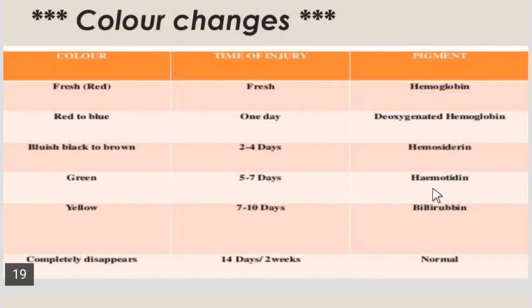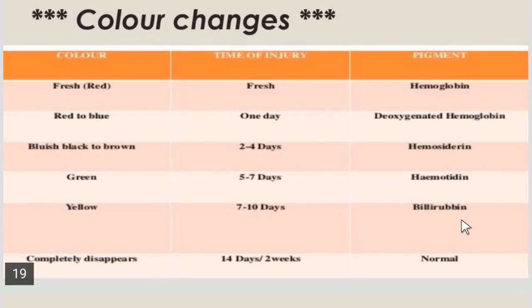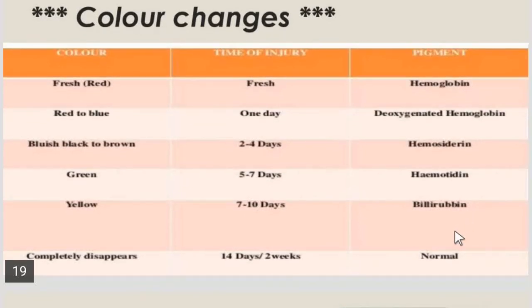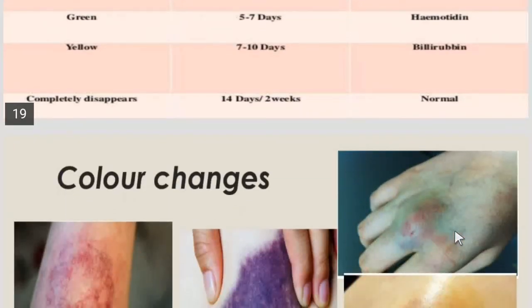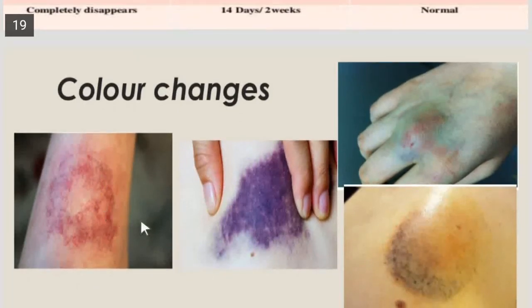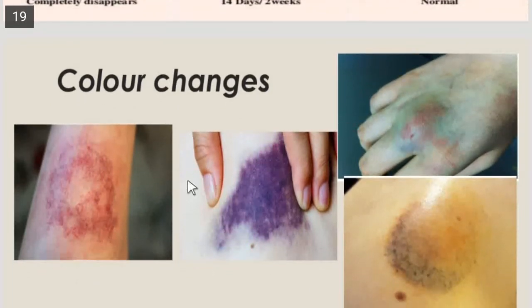Then after this, the yellow color appears within 7 to 10 days due to accumulation of bilirubin. Then within 12 to 14 days, within 2 weeks, the skin regains its normal color. Here in this picture you can see the stages of the color changes of the bruise.